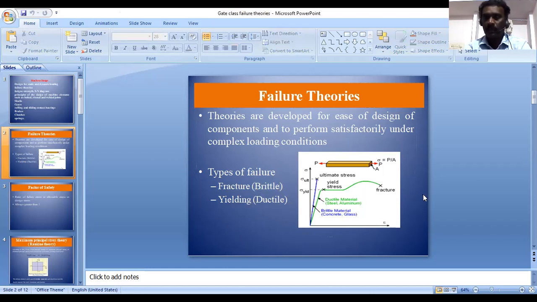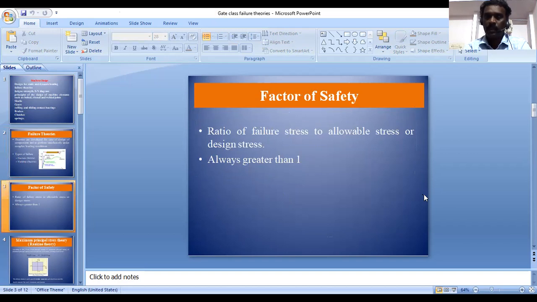So we have these two major types of failures. Then one more term we should understand is factor of safety, which is a very important term in design. Depending on this factor of safety, the life of the component, or the safety of the component, will be calculated.